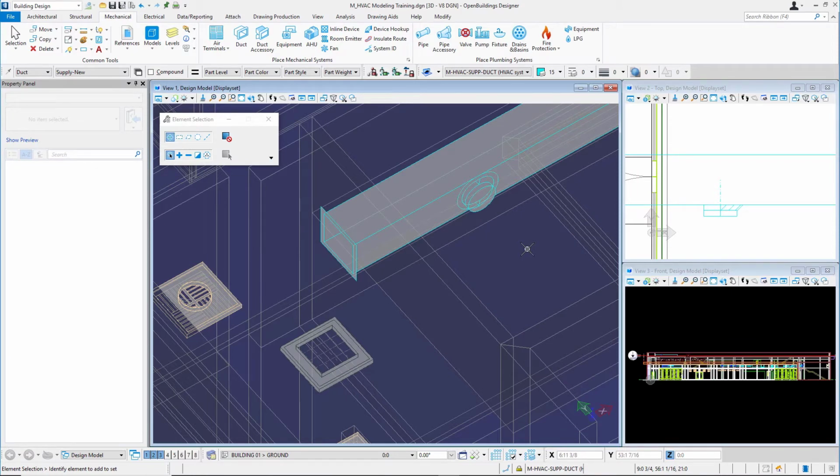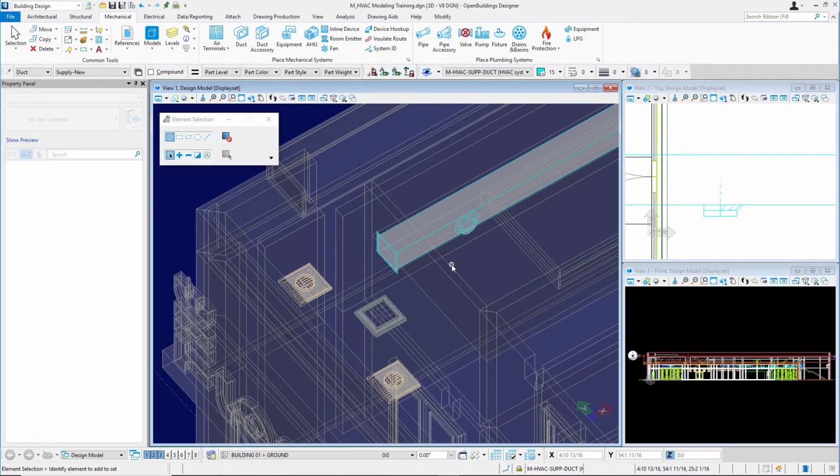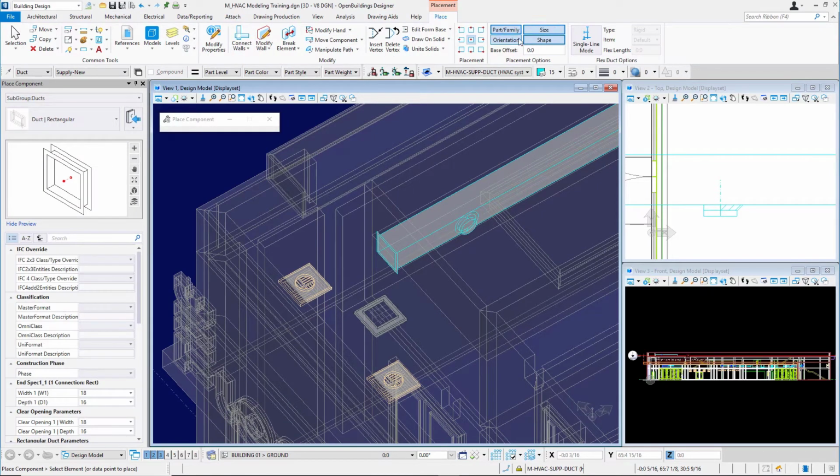Now I'll place some round ductwork coming off of the takeoff. So I'll go back to my Duct tool. And this time I will keep these placement options all turned on. So part and family will match the part and family orientation. That has more to do with duct accessories. But let's pay attention to the size and shape option.